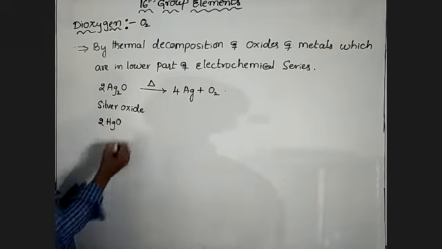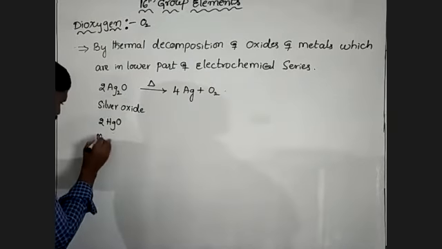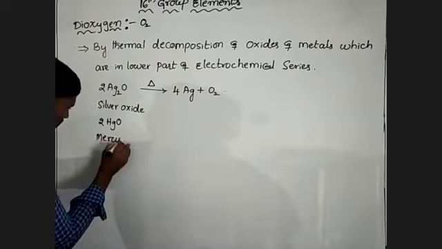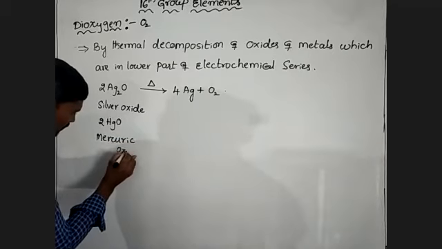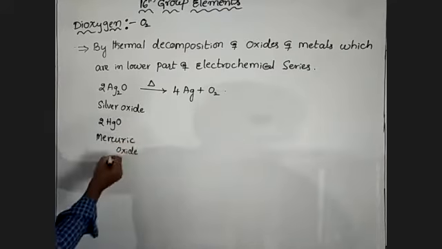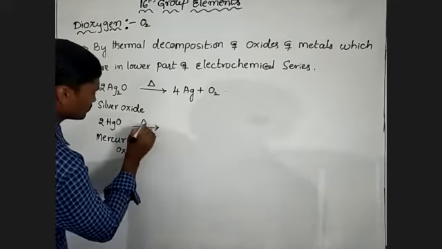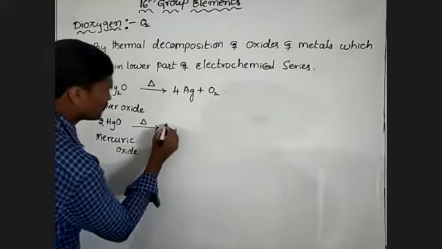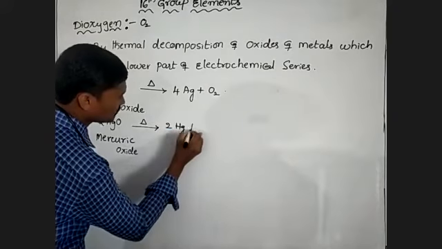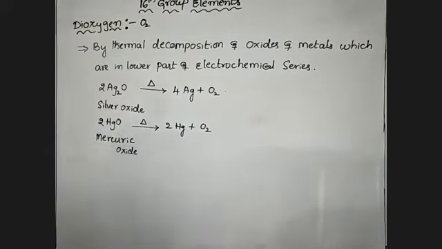Mercuric oxide. Along with heating, it forms 2 moles of mercury and dioxygen.